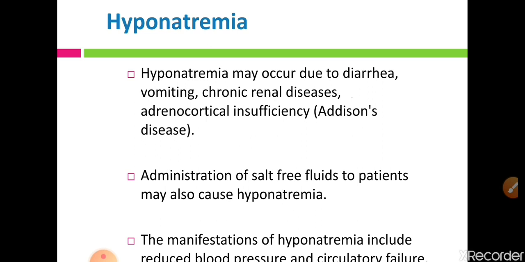Sodium is an important ion in the ECF, which is important for maintaining blood pressure, and if sodium is reduced in the serum, blood pressure is also reduced.